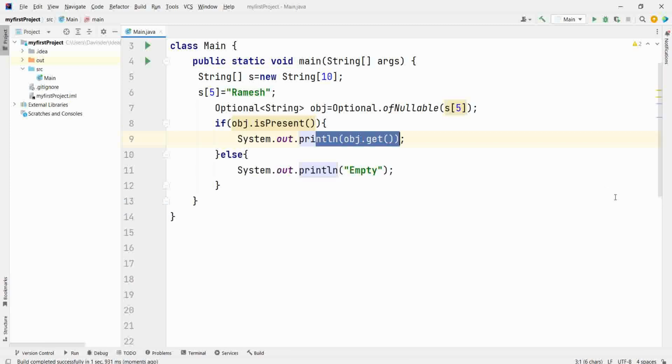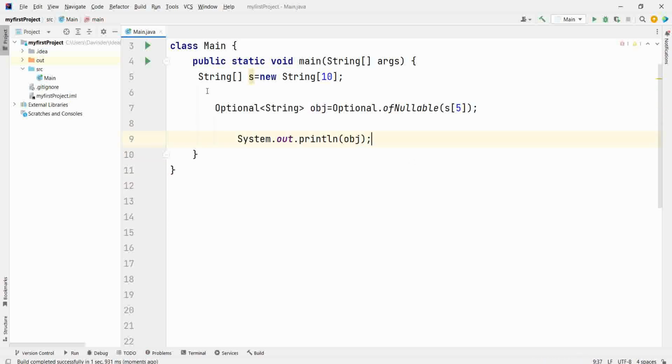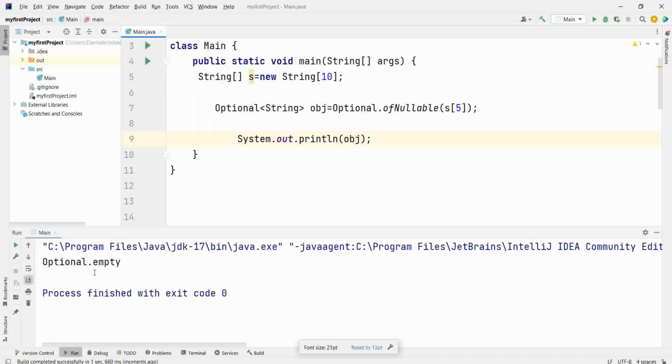Correct. Now if I don't have anything and I print object, it will be Optional dot empty.